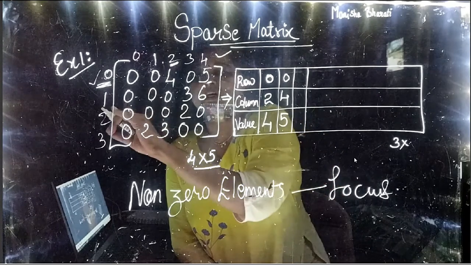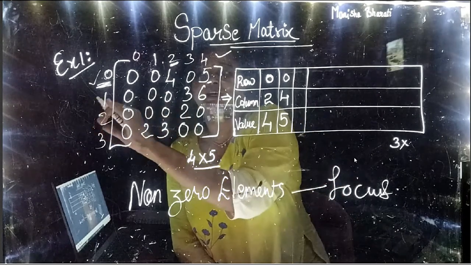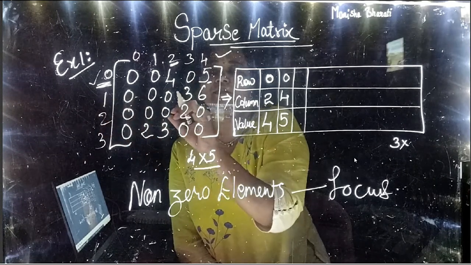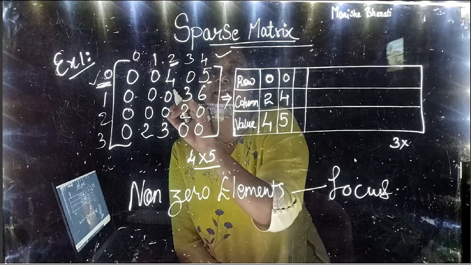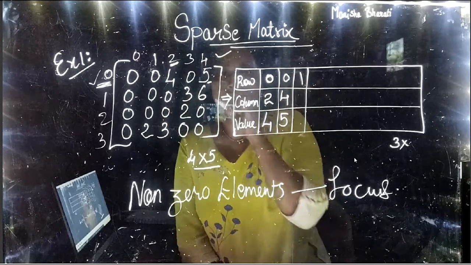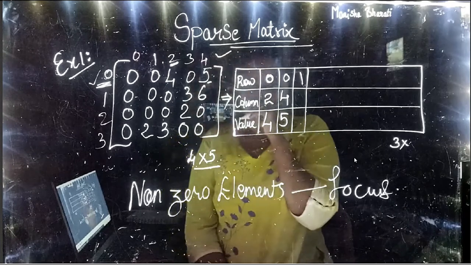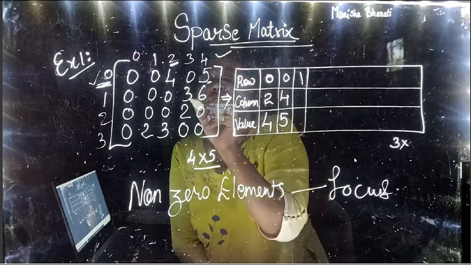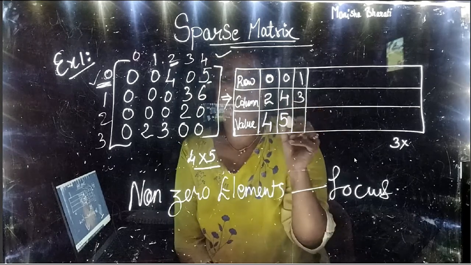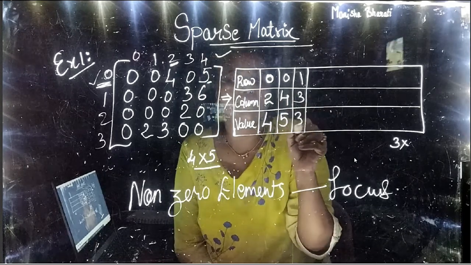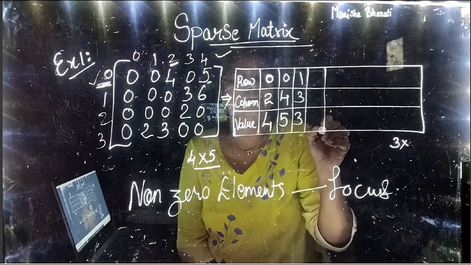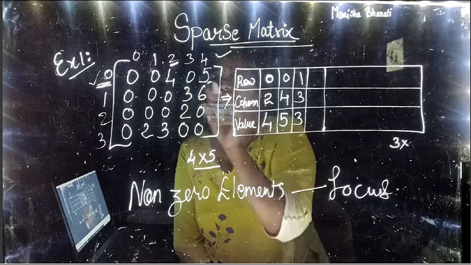So in the next row, that is with index 1, what is the first non-zero element? 3. Where does it lie in the row? It lies in the first index. What is the column index of 3? It is 3. And the actual value is 3. Like this. Now, is any non-zero element available in the first row?